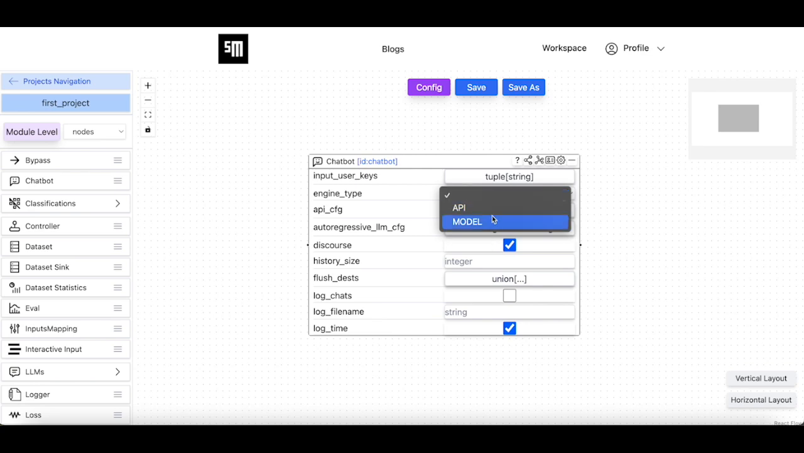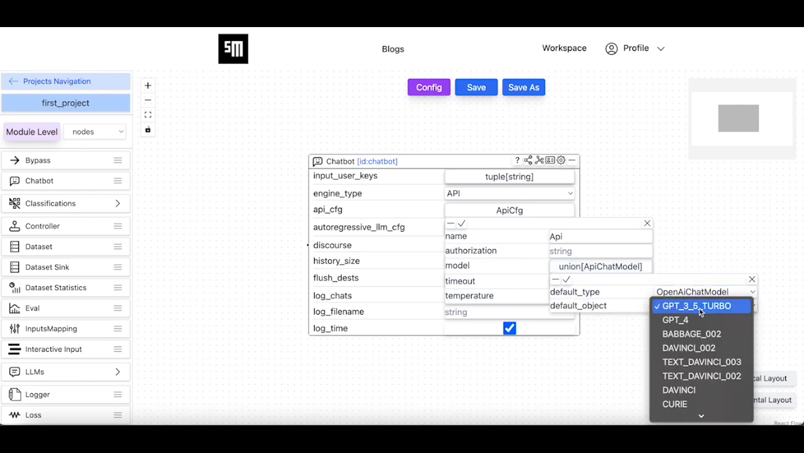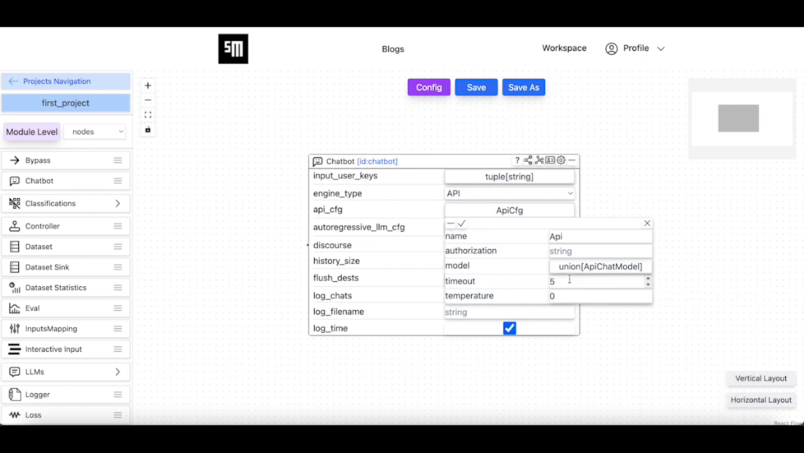Here we choose API as the operational mode of the chatbot node, therefore we need to set the API config parameter. We set the model parameter to GPT 3.5 so that the chatbot node makes external API calls to this OpenAI model in order to generate answers. We set the timeout to 30 seconds so that the chatbot node waits at max 30 seconds to get the answers from OpenAI.